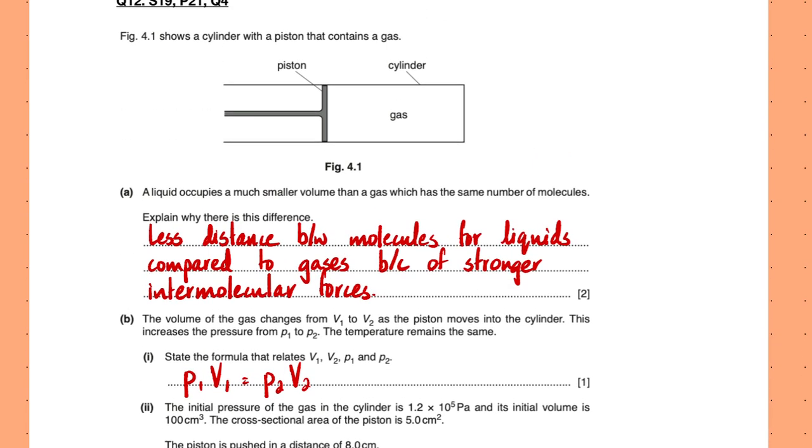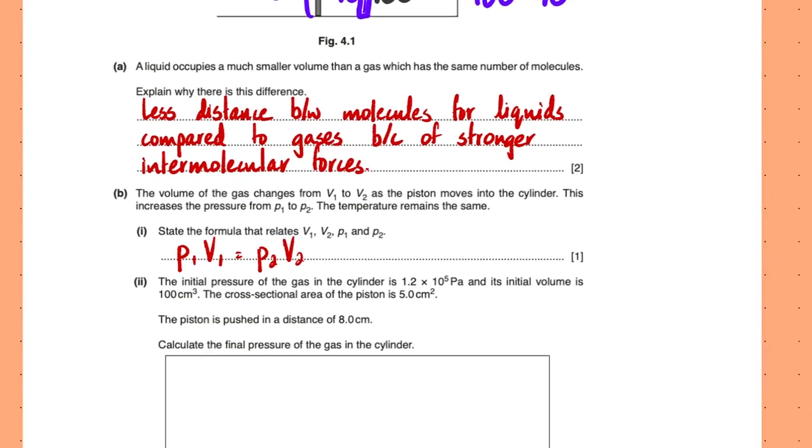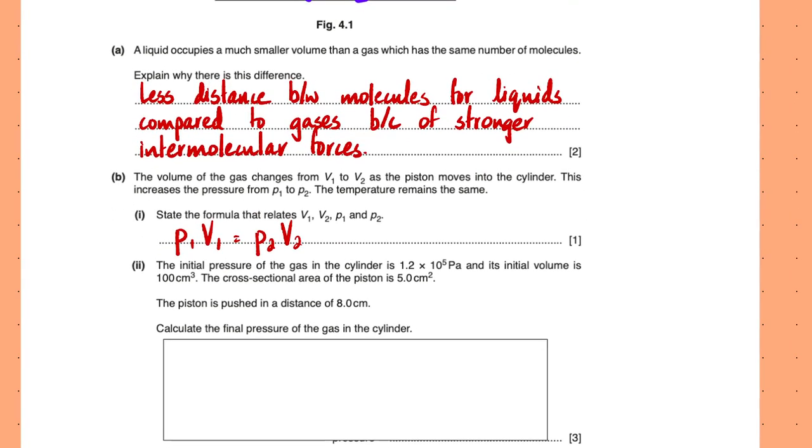So this is the initial volume, which is 100. Then it says that the piston moves in through a distance of 8 centimeters, right? So that means that if this is 8 cm and this area is 5, basically it moved in through 40. And now with the piston here, what would be the new volume? That would be 100 minus 40, which is 60, right? And that is what we would use because that's our V2.